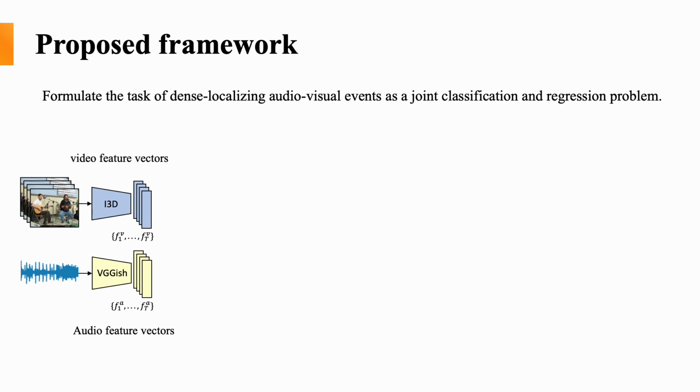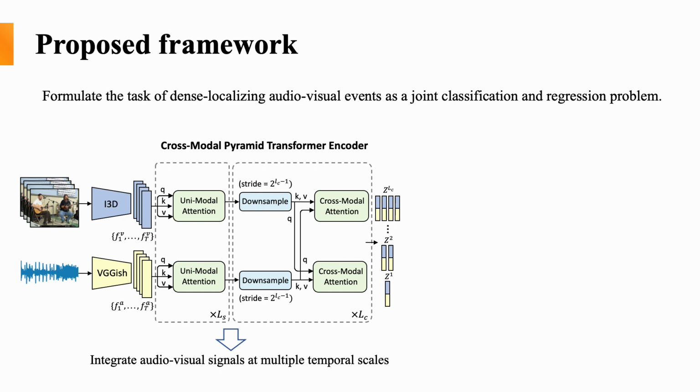As is shown, video and audio feature vectors are first extracted from pre-trained models. Then, the feature sequences are input to a cross-modal pyramid transformer encoder to integrate audio-visual signals at multiple temporal scales. It helps the model to capture audio-visual events with various durations. After that, we concatenate the enhanced audio and visual features at the same pyramid level, getting a cross-modal feature pyramid.